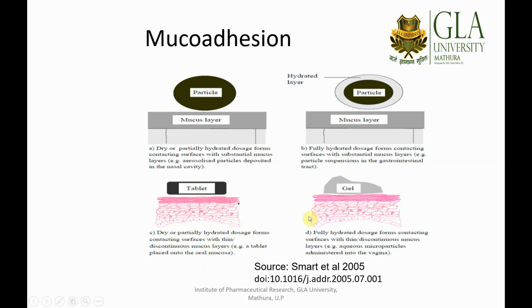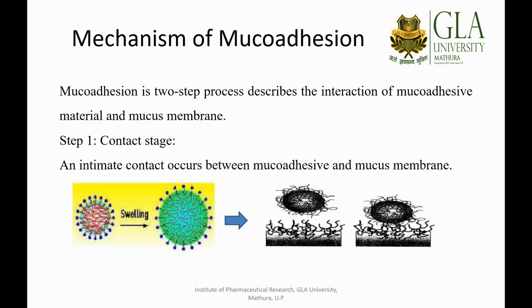Different types of gel formulations also contact the vagina, such as aqueous microparticles administered into the vagina, which are fully hydrated dosage forms contacting a surface with a thin discontinuous mucus layer. Depending upon the mucosa we are trying to interact with, we can modify our formulations.